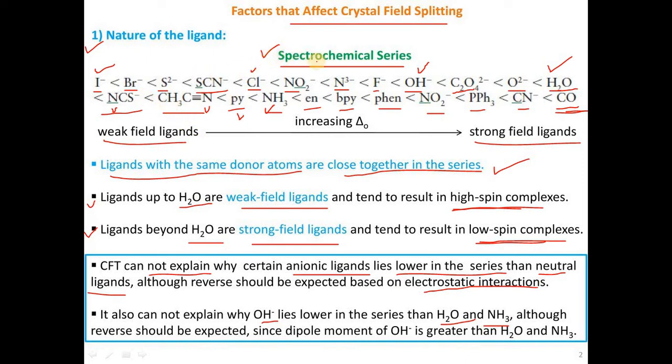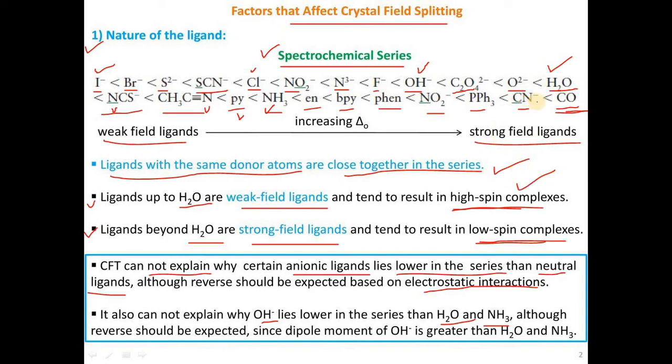This is the spectrochemical series: before water all these are weak field, and after water all these are strong field ligands. So this is the first parameter, which is very important. In this, the nature of the ligand, we conclude that when a complex is formed with weak field ligands, from iodine to water, the crystal field splitting parameter is very small, and that complex is high spin.